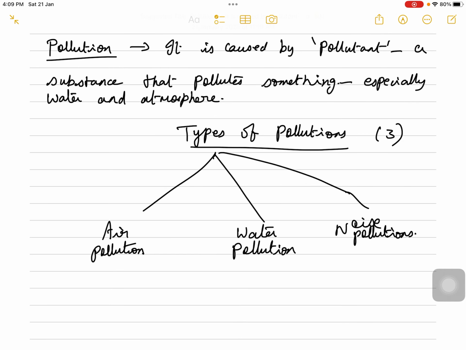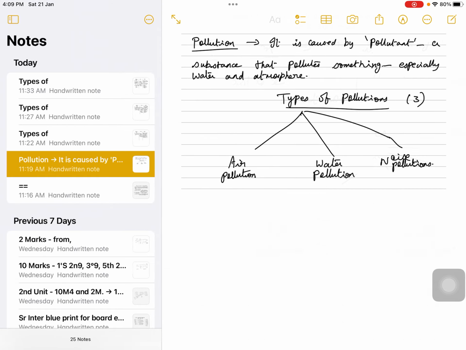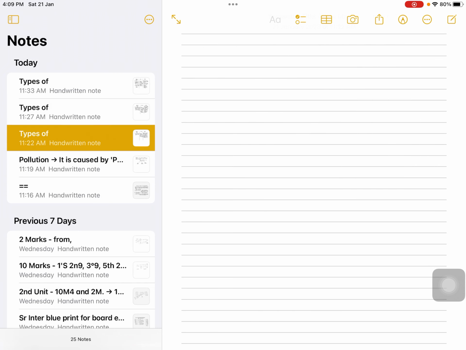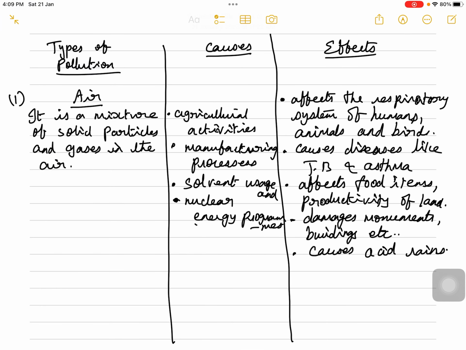Okay. Now moving on to the pollution. What is the meaning of pollution? So pollution is caused by a pollutant, a substance. It is caused by a pollutant. You can call it a substance, you can call it an energy, you can call it some kind of chemical. Whatever you might call it, it is something that pollutes something. So what is that something? Especially it pollutes air, that is the atmosphere, or the water. So the various types of pollutions, broadly, the major forms of pollutions are categorized into three: air pollution, water pollution, and noise pollutions.